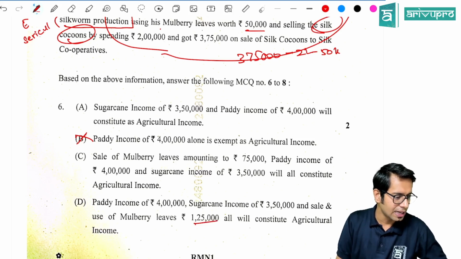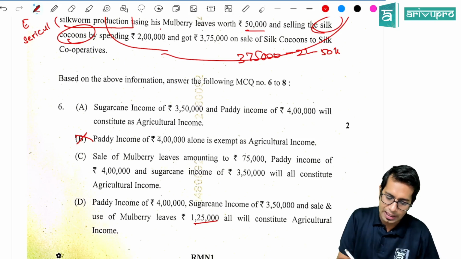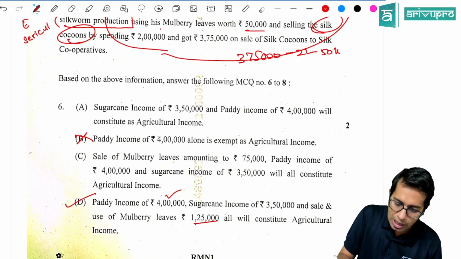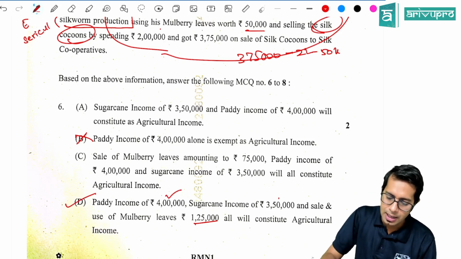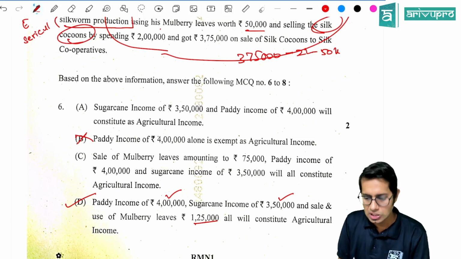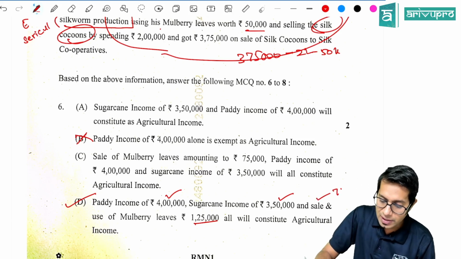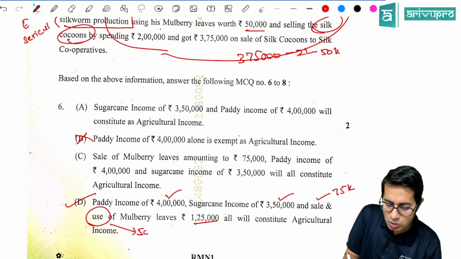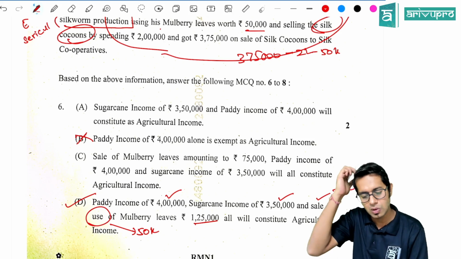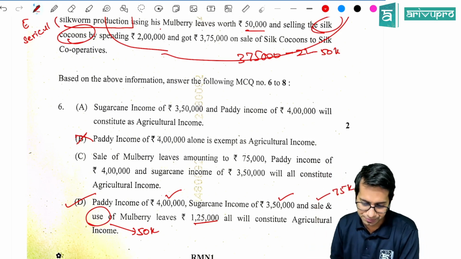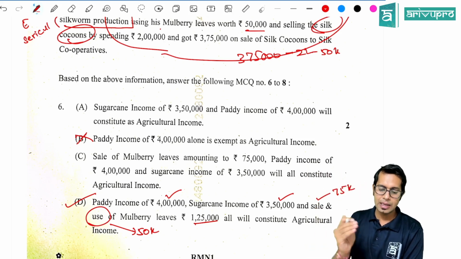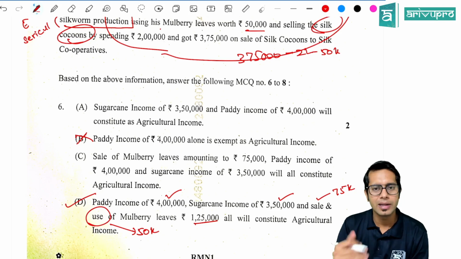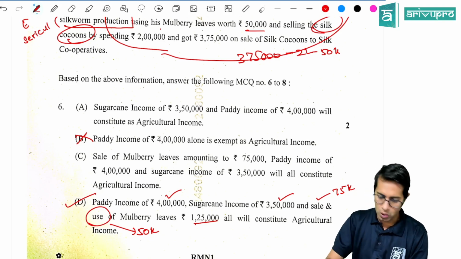So what is the right answer for this question, sir? The right answer is this point, because 4 lakhs is sold by him. Then sugarcane income 3,50,000 is sold. Sale of 75,000 mulberry leaves he has done, and he has used 50,000 for what purpose, sir? He has used 50,000 for making silk cocoons. So all this will fall under the category of agricultural income only.